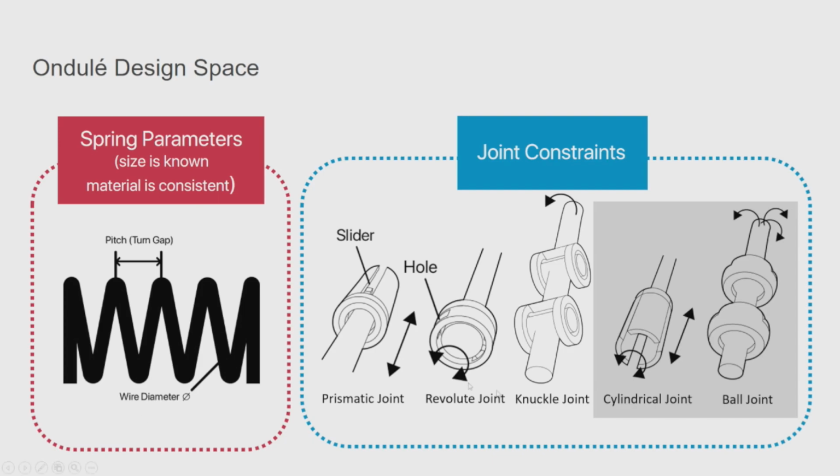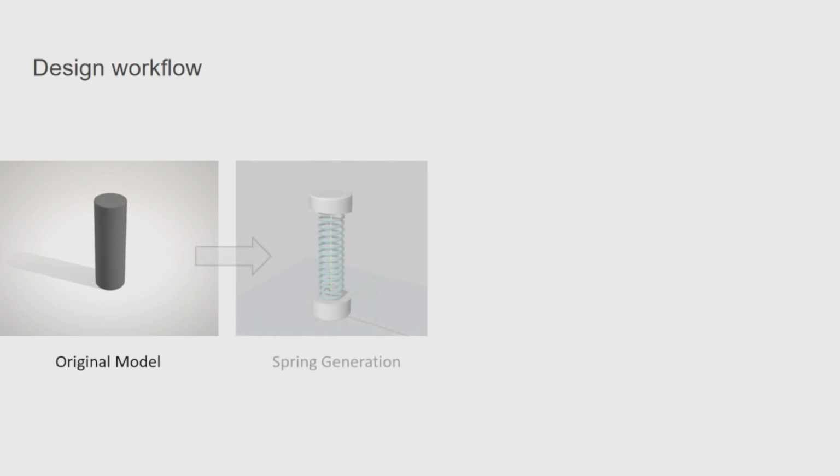For example, the gray area part shows 2 compound behaviors. The cylindrical joint is used for twist and stretch and compress. The ball joint is used for all-direction bending. Okay, I'm going to show you one quick workflow of designing a cylinder. So for example, we have this model, which is a cylinder.